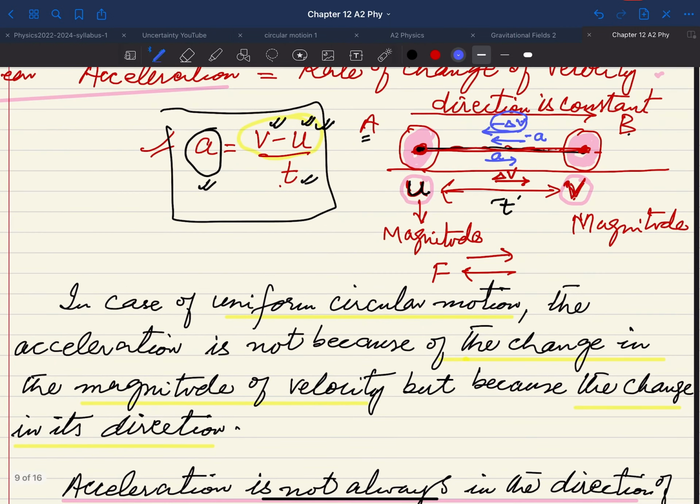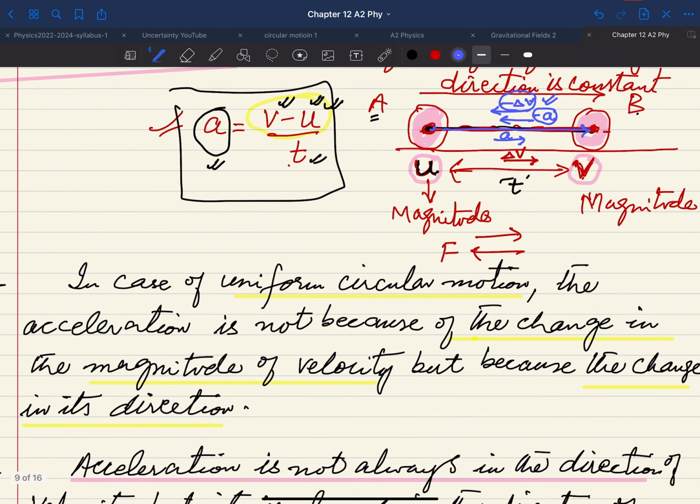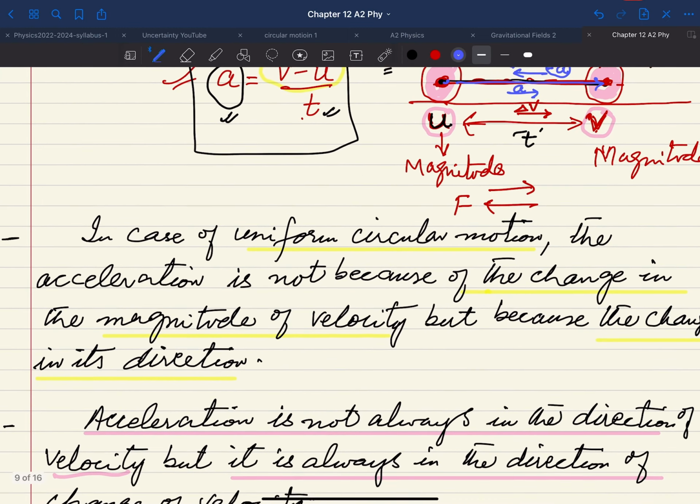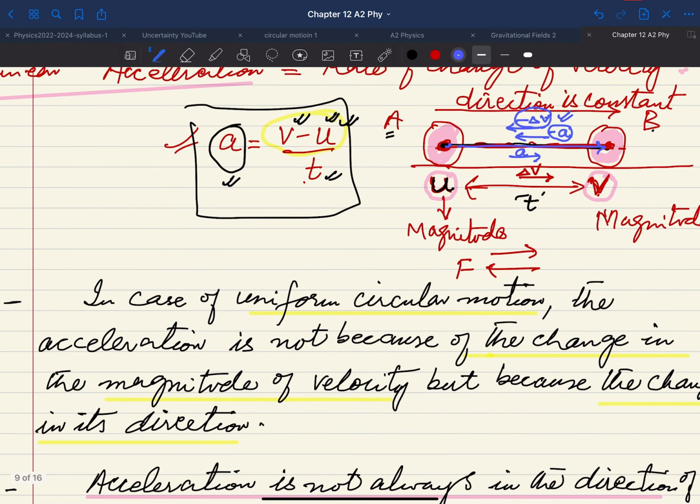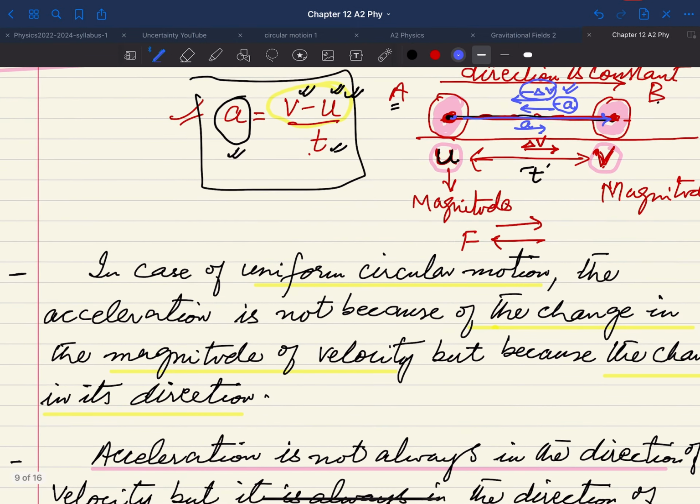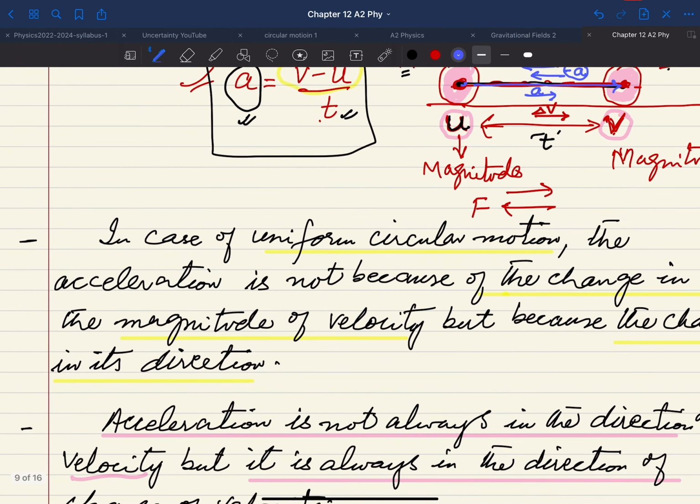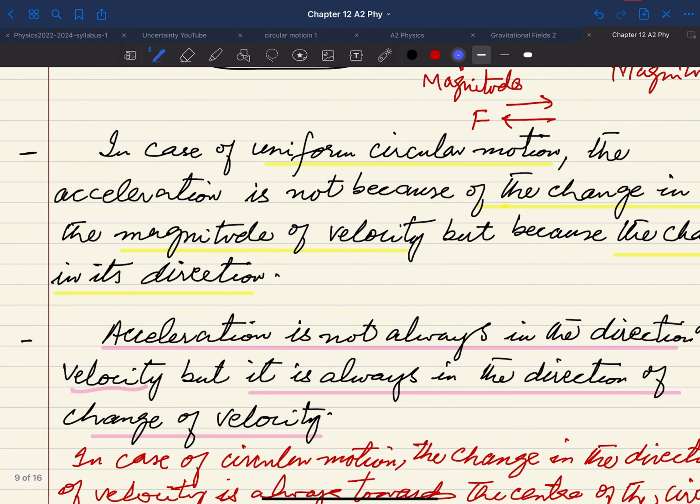In this case, the velocity is still here, from point A to point B. But the change in velocity is in the opposite direction, and in the same direction you will have your acceleration. So this is a very, very important concept, and you have to remember that the acceleration is always in the direction of the change of velocity. So this is very important.